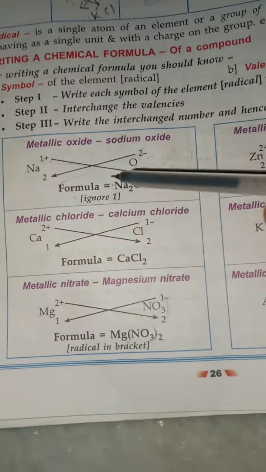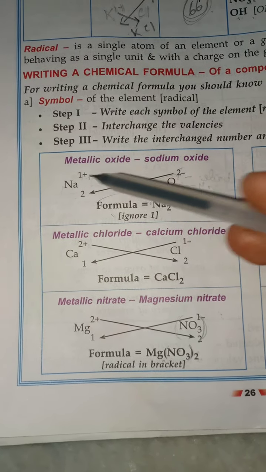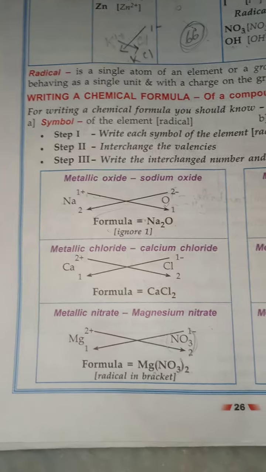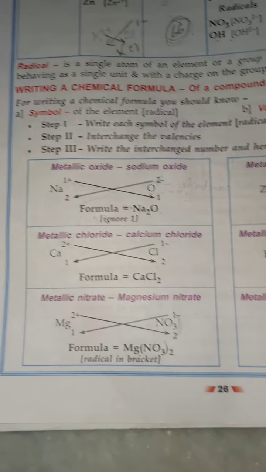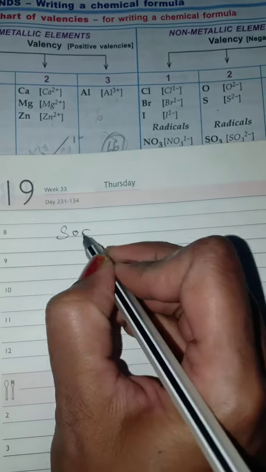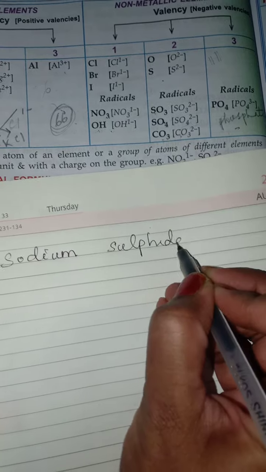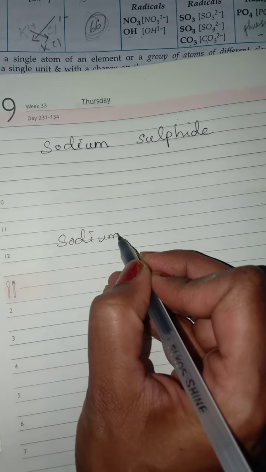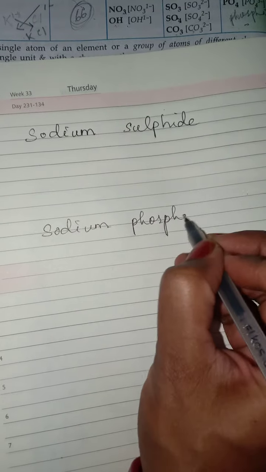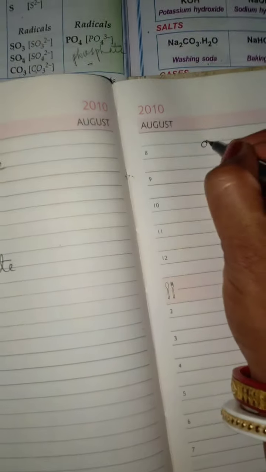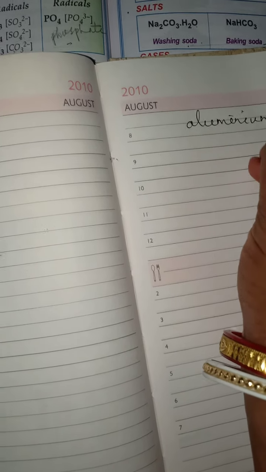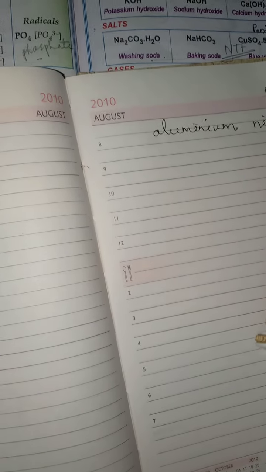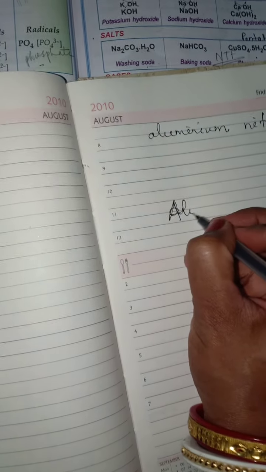So let us see one example, like sodium oxide. We have taken sodium valency 1 plus and oxygen as 2 minus, and we crisscross the valencies, we get sodium oxide, that is Na2O. Suppose I take a difficult one, sodium sulfide. Then suppose I take sodium phosphate. So how am I going to write all these? We will take another one also, suppose aluminium nitrate, and we will take aluminium carbonate.